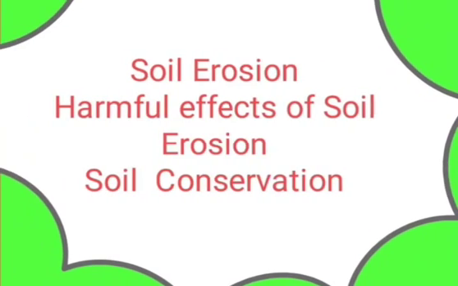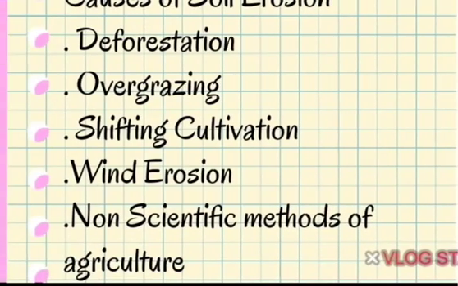Okay. Now we are coming to soil erosion, harmful effects of soil erosion and soil conservation. What do you mean by soil erosion? Soil erosion is the displacement of the upper layer of soil. It is a form of soil degradation. This natural process is caused by the dynamic activity of erosive agents, that is water, ice, snow, air, plants, animals and humans.